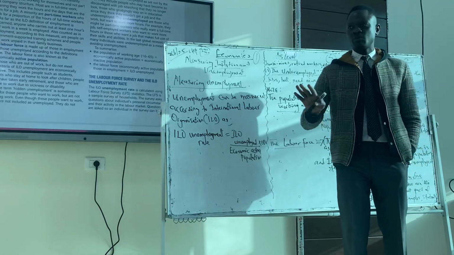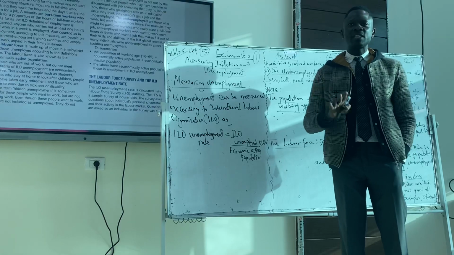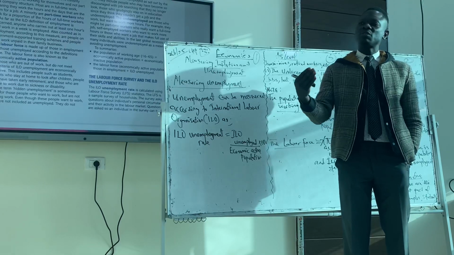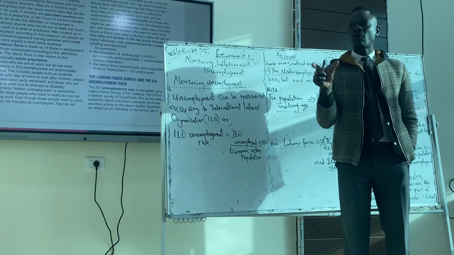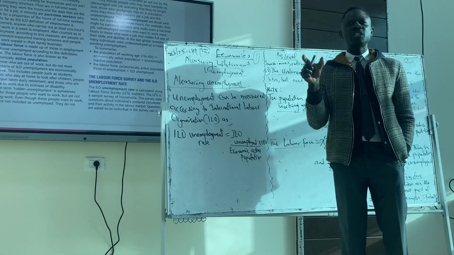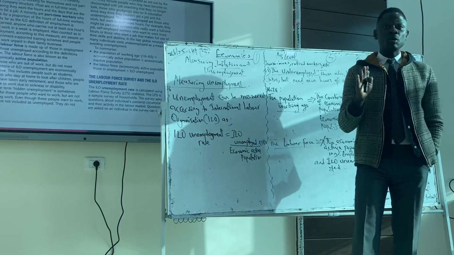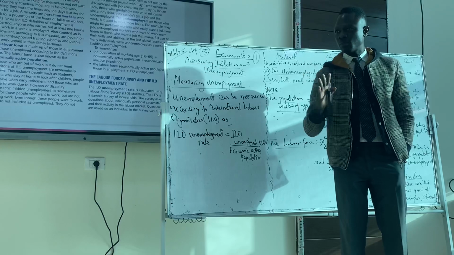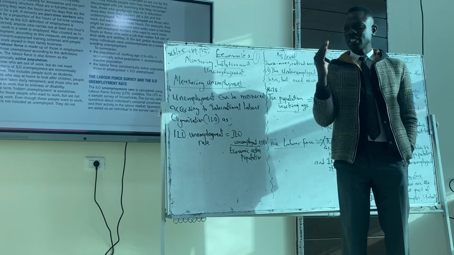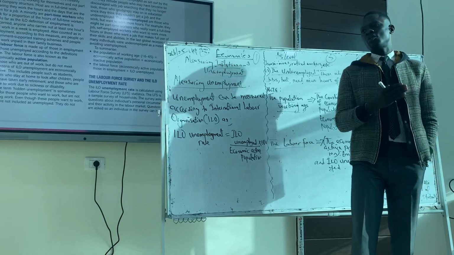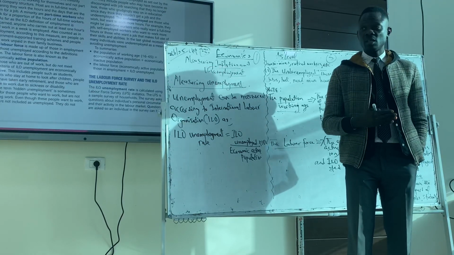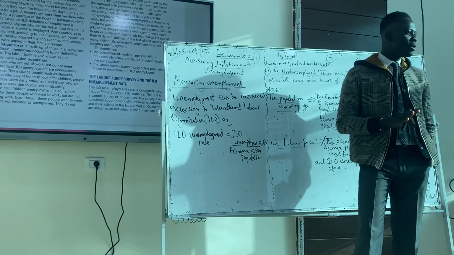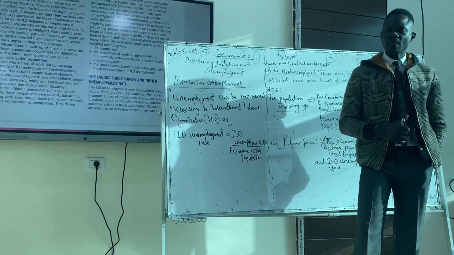That is unemployment, literally. But according to ILO, International Labour Organization, they define unemployment as the inability of an individual to secure a job for the last 4 weeks, which is roughly a month, and he or she is willing to work for the next 2 weeks. That is the ILO unemployment definition. Do you get the point I'm making here? There's unemployment, which simply means we cannot have a job. And ILO unemployment means that the individual has been seeking employment for the last 4 weeks, but is unable to secure one, but is willing to work for the next 2 weeks if a job is available. That is ILO unemployment. Do we get the difference here?